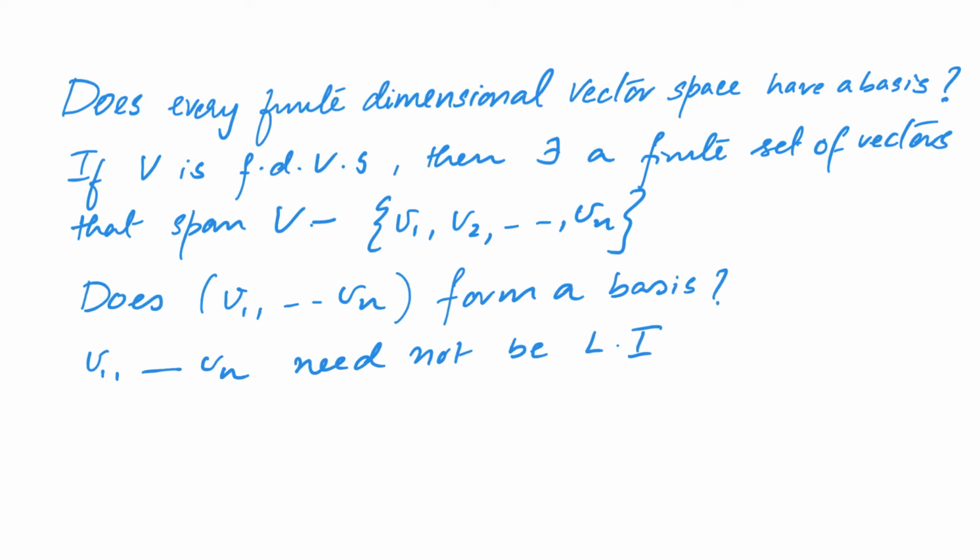So this is the problem. However, this formulation is not very useful. Given that the set V1 to Vn spans V, we recall from our previous discussions that V1 to Vn are linearly independent if and only if the set V1 to Vn is a minimal spanning set.